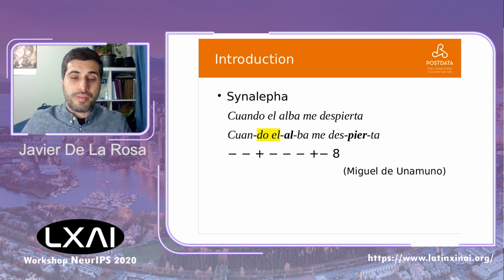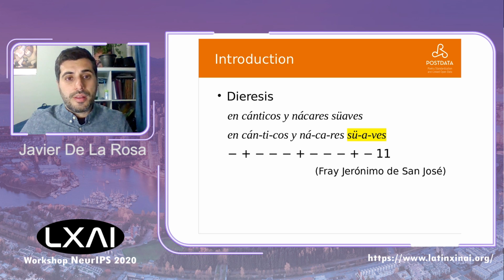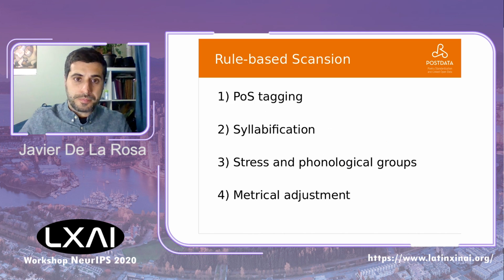One of them is synalepha, in which two syllables pertaining to different words are joined together in pronunciation, making for one single metrical syllable. A similar process is syneresis, in which two syllables within the same word are joined together and represented only with one symbol in the metrical pattern. Conversely, the rhetorical figure called diaeresis is the splitting of a naturally occurring diphthong into two or more different syllables.